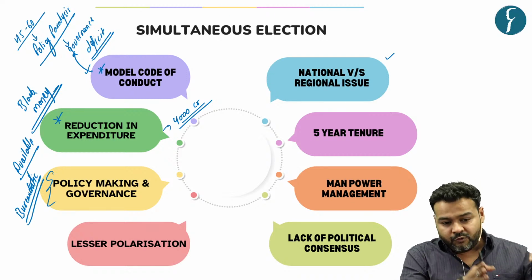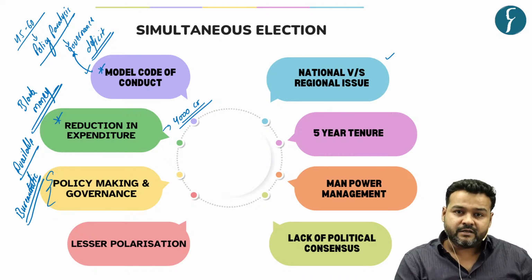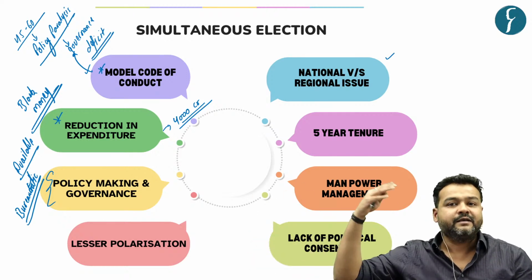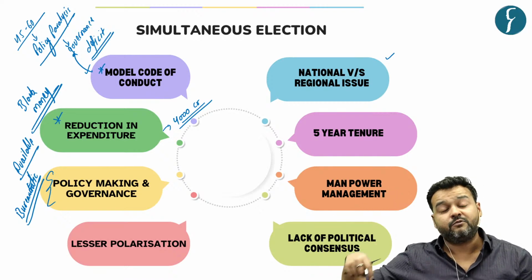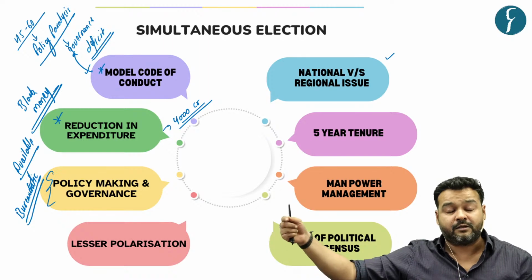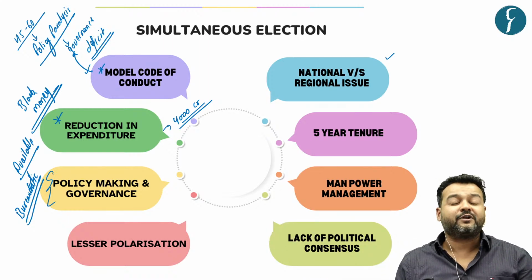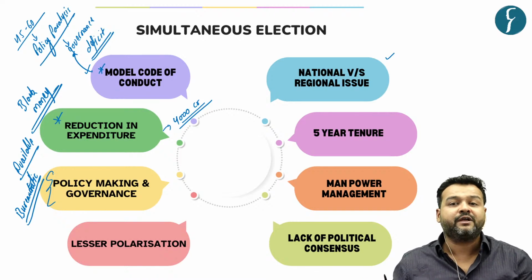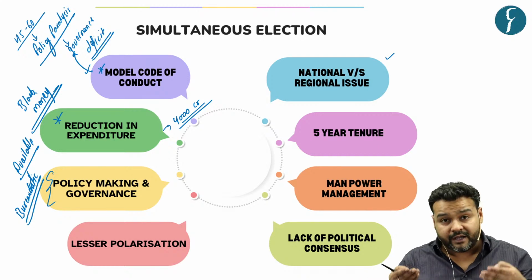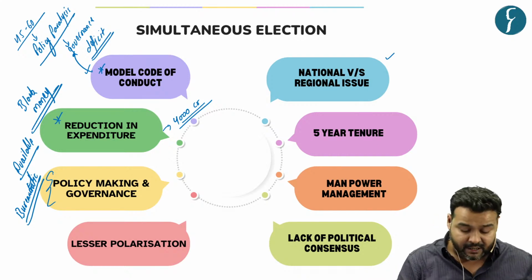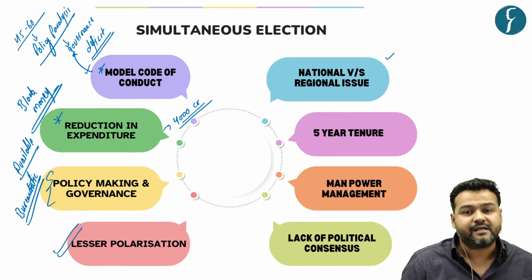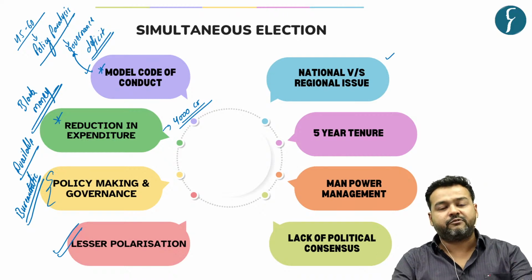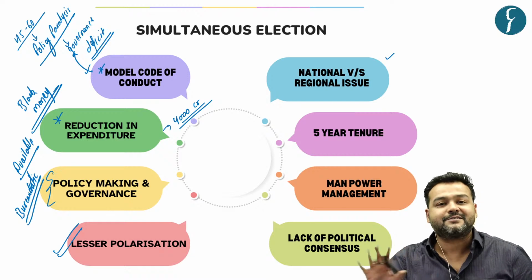Otherwise, you will rake up the issue in the month of January in one state, then in the month of June, July, you will rake up the issue in another state. Again, it will have a national ramification. Then you will repeat the issue in the general election. So it reinforces the idea of fissure in the society, and multiple elections are not going to help in that manner. So in order to minimize this polarization, it is very important to have simultaneous elections, so that whatever your appeal point is, you just do it once and let it be at peace for the rest of the 4 years.